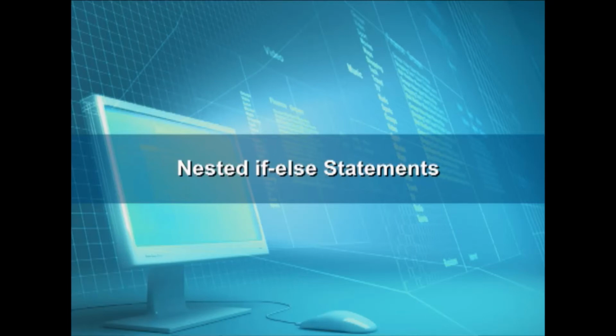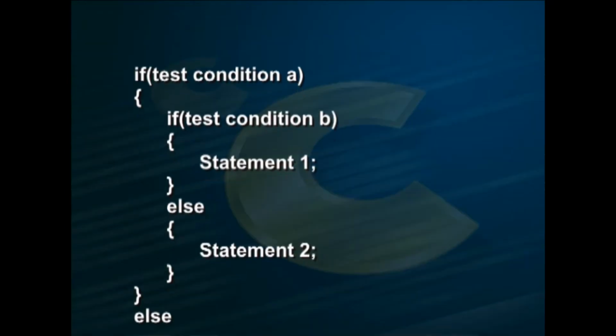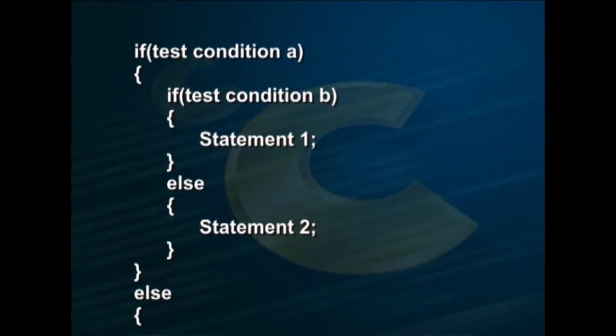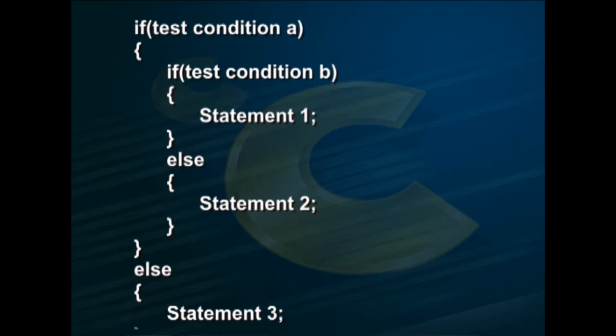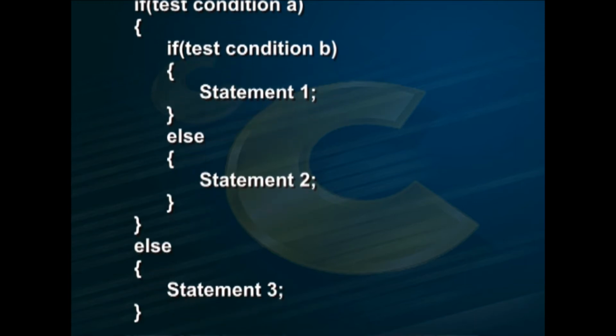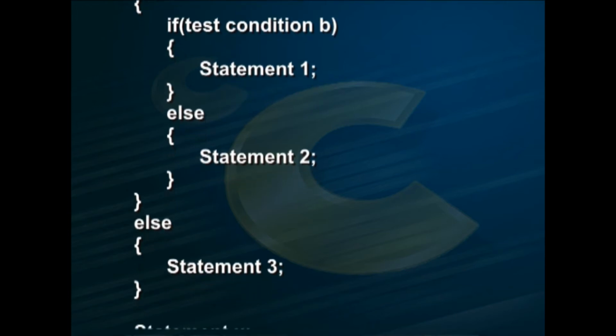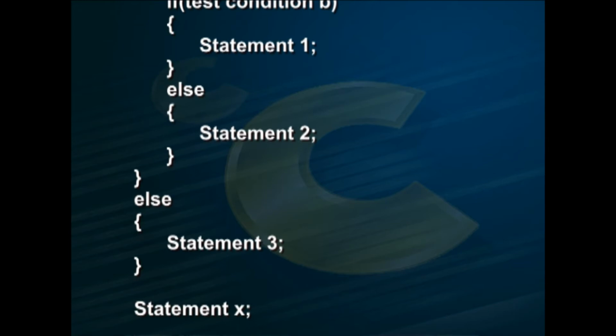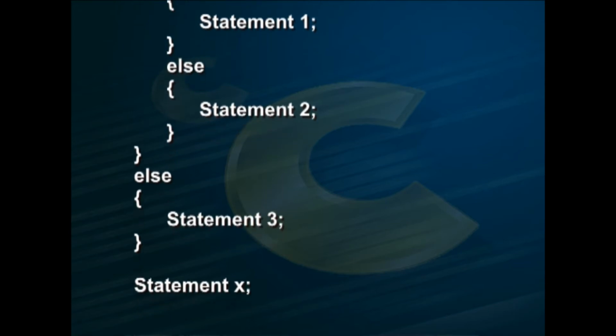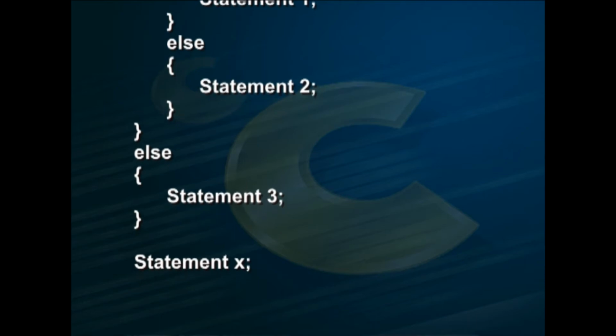The first one is nested if else statements. When a series of decisions are involved, we may have to use more than one if else statement in the nested form. When an if else construct appears as a statement in another if else, it is known as a nested if else construct. The general form is shown on the screen. If test condition A, braces, if test condition B, within the braces statement 1, else statement 2, and close the braces, else statement 3, etc.